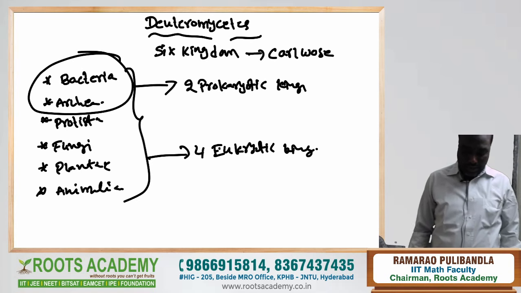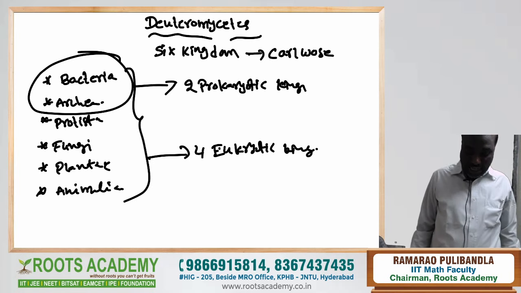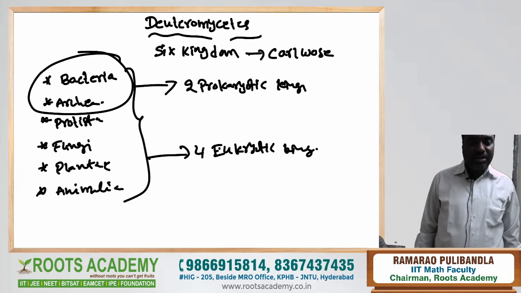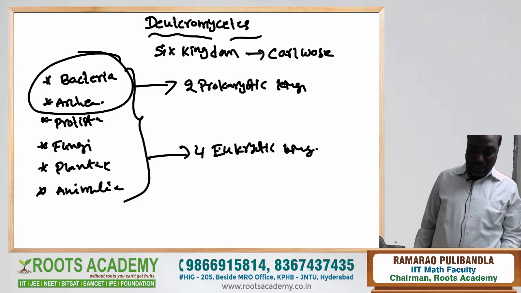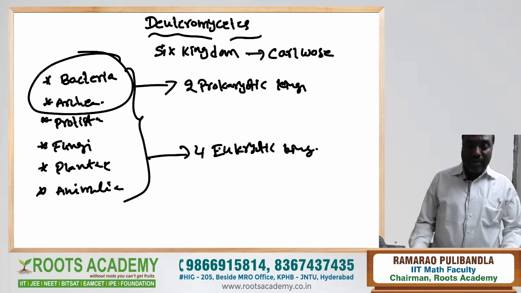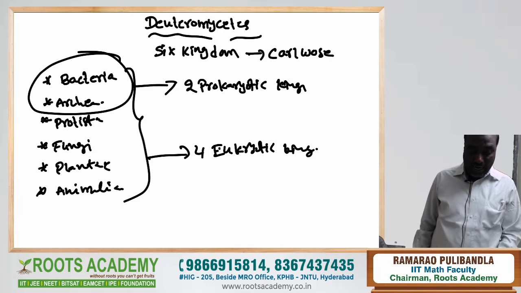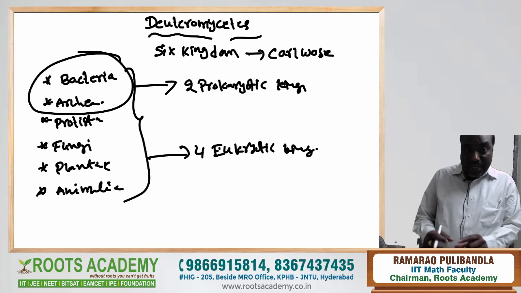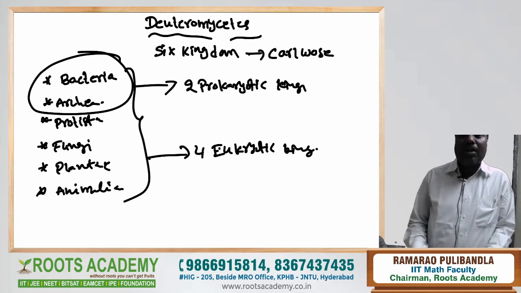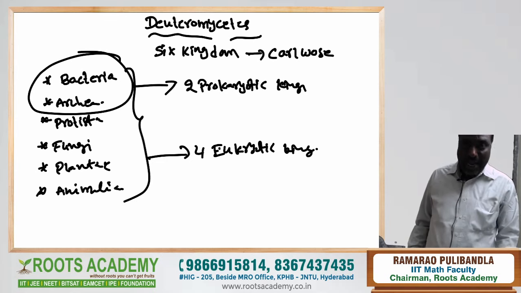Here he placed bacteria and archaea in place of Monera of Whittaker's classification system. Whittaker's classification system has five kingdoms, but Woese's classification system has six kingdoms. The two kingdoms additionally included by Woese are bacteria and archaea. The common kingdoms of Whittaker and Woese are protista, fungi, plantae and animalia. What is the difference? Instead of Monera, Woese proposed bacteria and archaea.